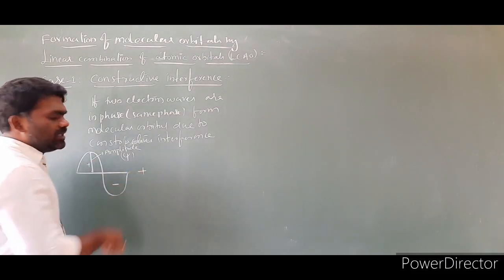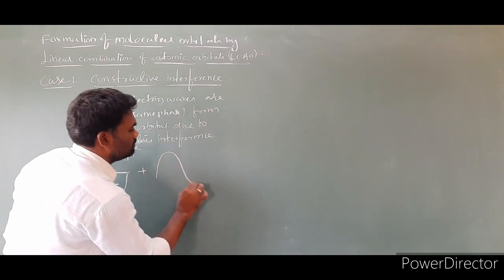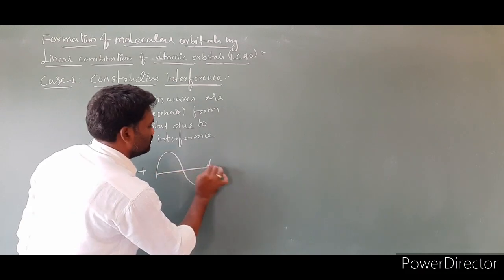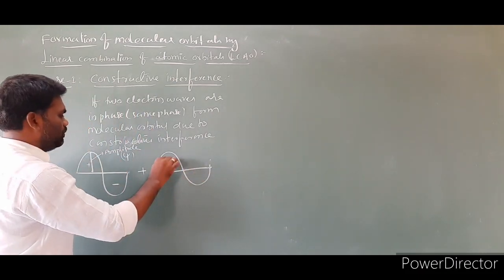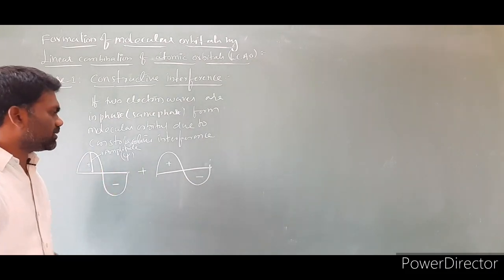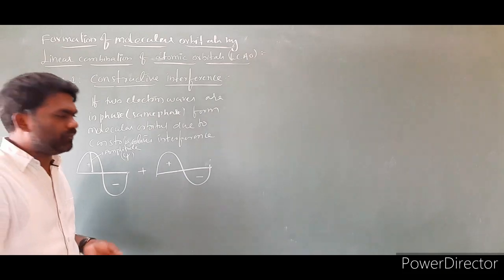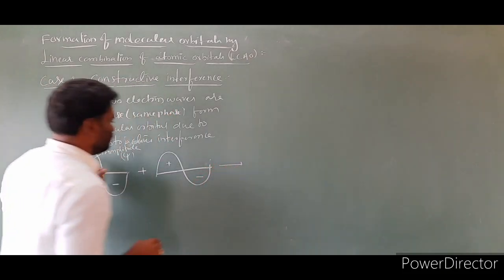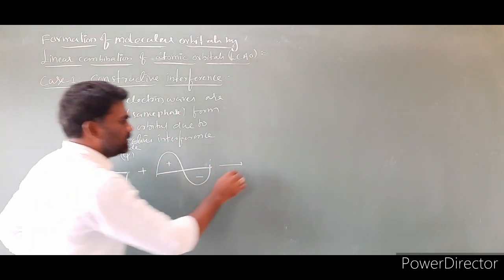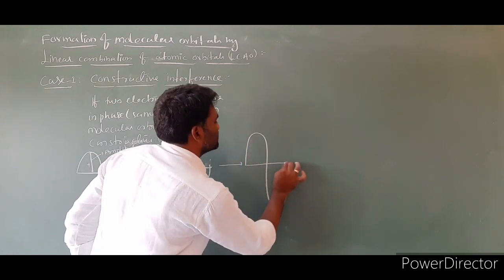I am taking another wave. This is another atom's electron wave. So this is the positive sign and this is the negative sign. So this is one electron wave and this is another electron wave. These two electron waves combine in phase. That means positive with positive and negative with negative combine in phase. The resulting wave is like this.